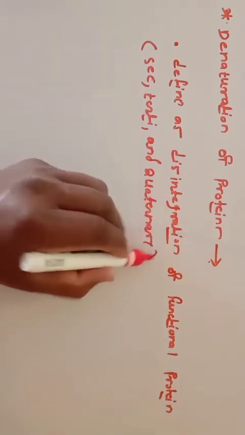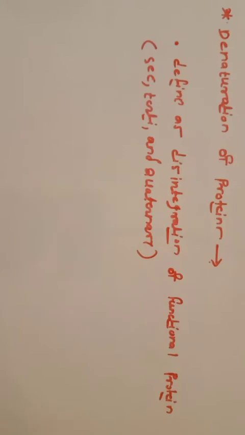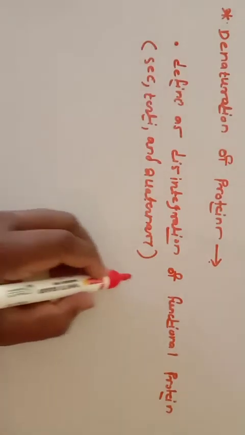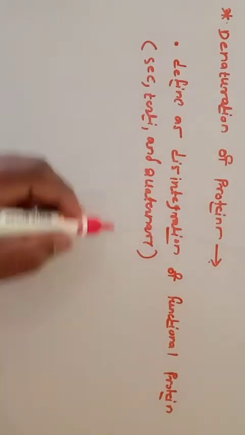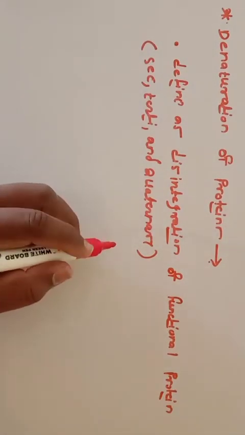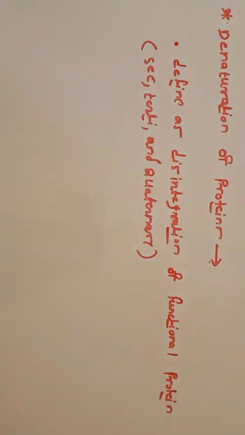So this is your functional protein. Denaturation is defined as disintegration of functional protein, that is, disintegration of the secondary, tertiary, and quaternary structure of the protein.